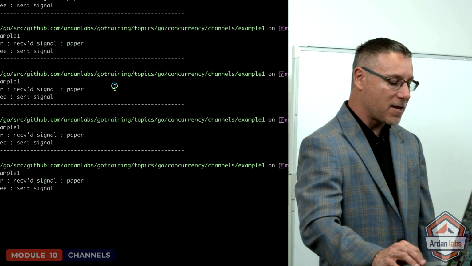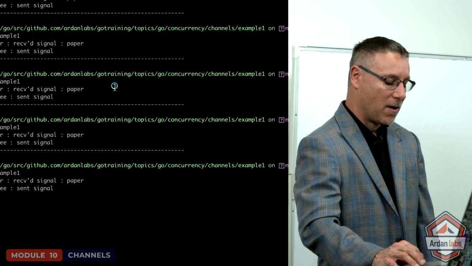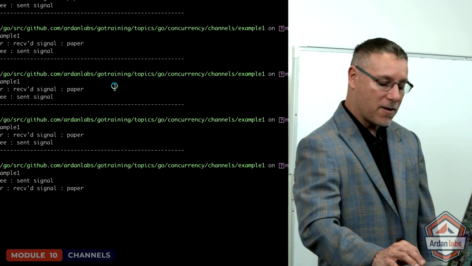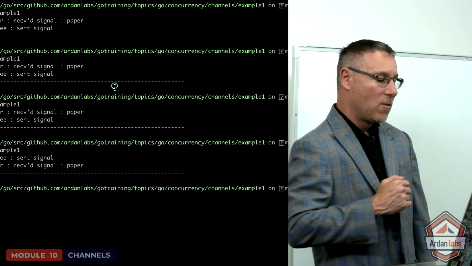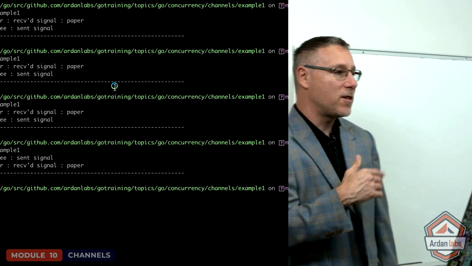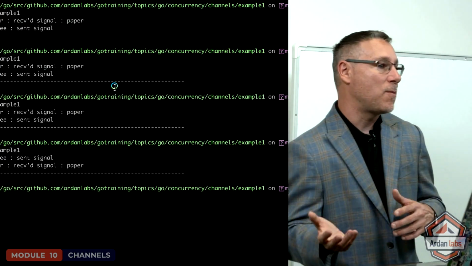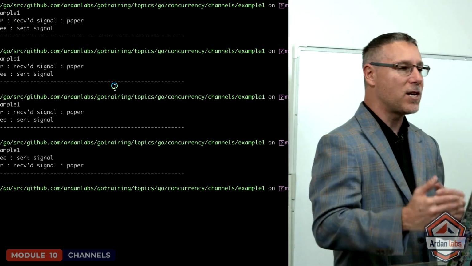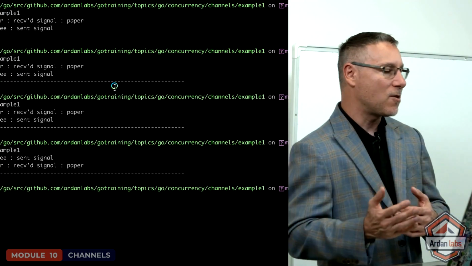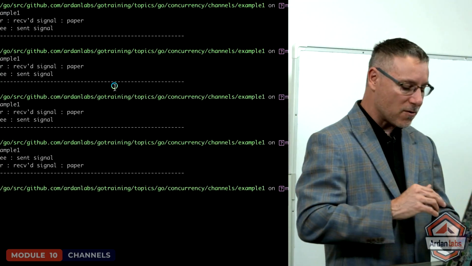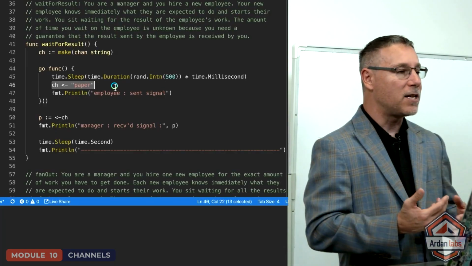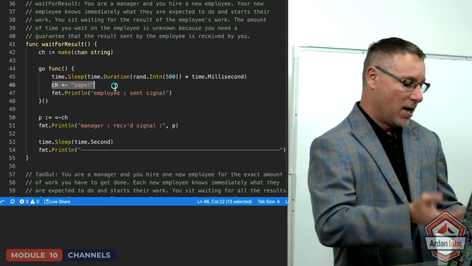We know that's not happening right now. But at some point, there it is right there. We now saw that the send happened before the receive. Not that the send actually happened first, but the output of the send message just happened before the output of the receive. I had to run it a few times to get there, but that's the point. And this is why people get confused. They don't realize that the only guarantee is happening between line 46 and 50.